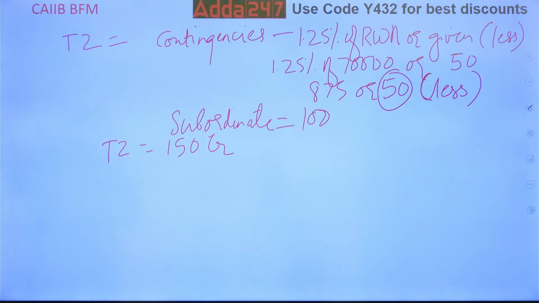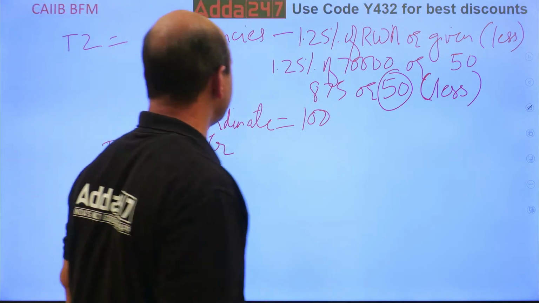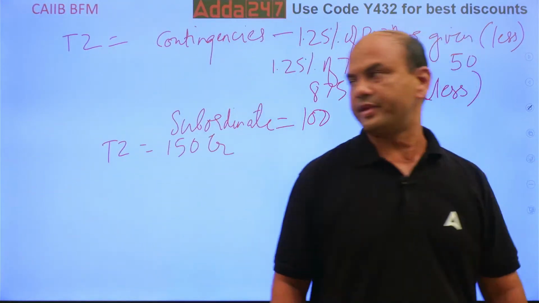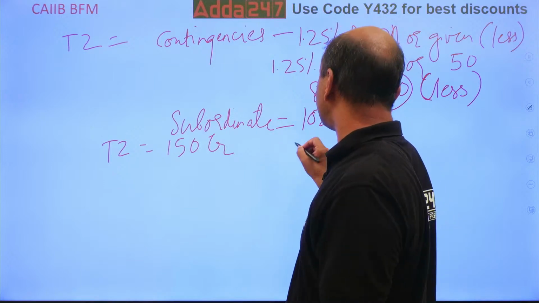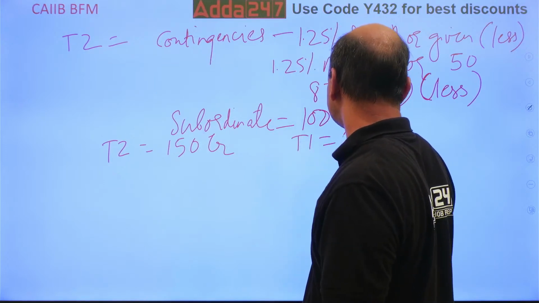You got it. Okay? Now do the total capital, Tier 1 plus Tier 2. So what is your Tier 1 plus Tier 2 now? T1 was 690.